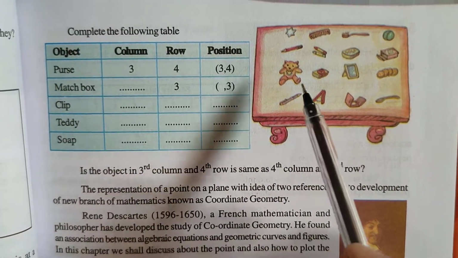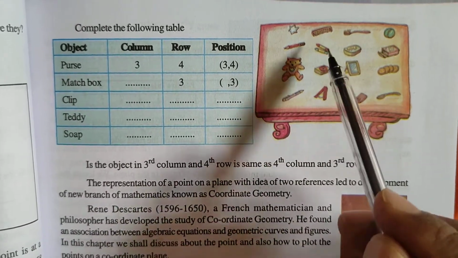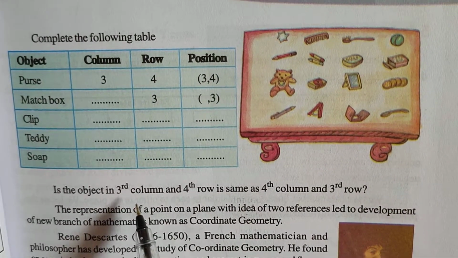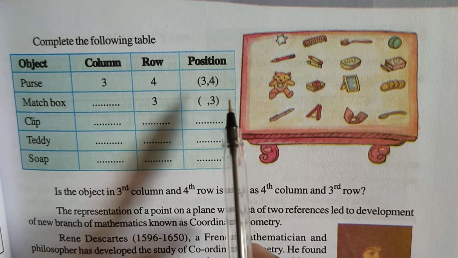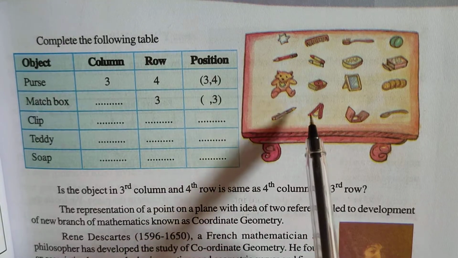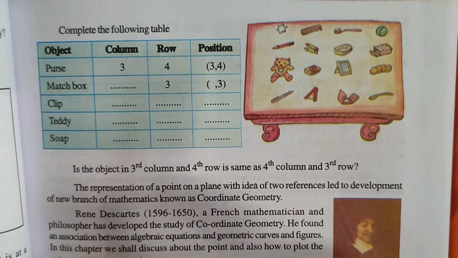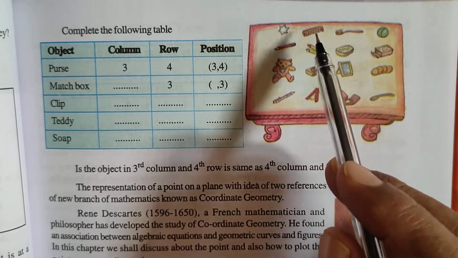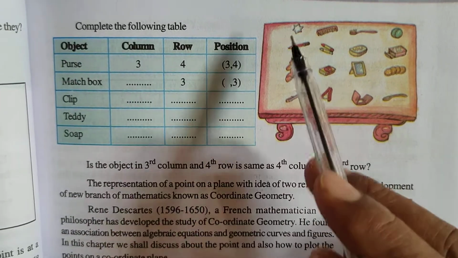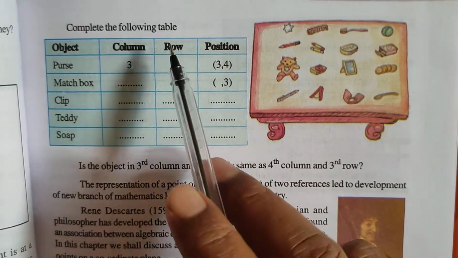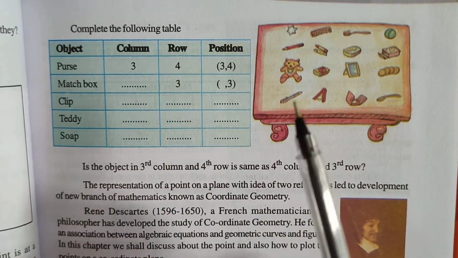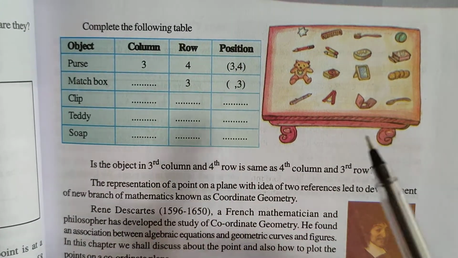Matchbox. Here you should identify the matchbox first. In which row? Third row, the matchbox is there, it seems. Where is the matchbox? Rows are there like this. So in the second column, the third object is nothing but the matchbox. Like that, a brush, comb, star, pen. Wherever they are, you first name the column, then the row, and write the position like an ordered pair. This 3, 4 is called an ordered pair. So an ordered pair gives the exact position.